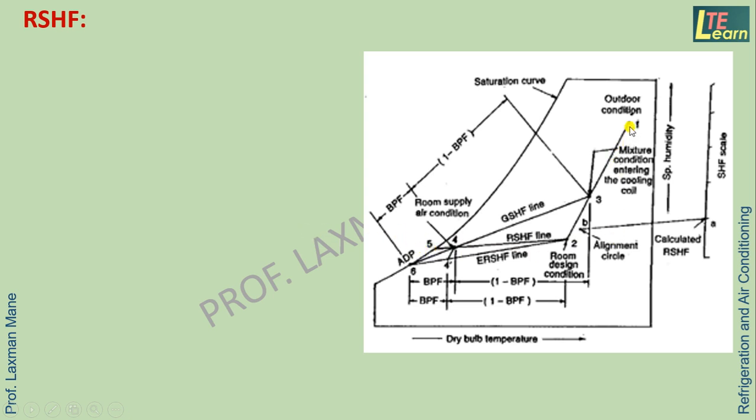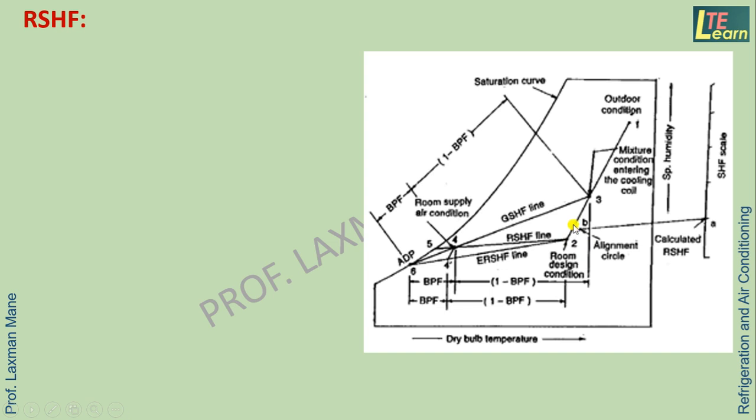First of all, plot point number 1 with the known condition of outdoor air. Similarly, point number 2 with the known condition of room air. Join the 1 to 2 line. Then we know the ratio of fresh air, meaning outside air, and room air, meaning return air.